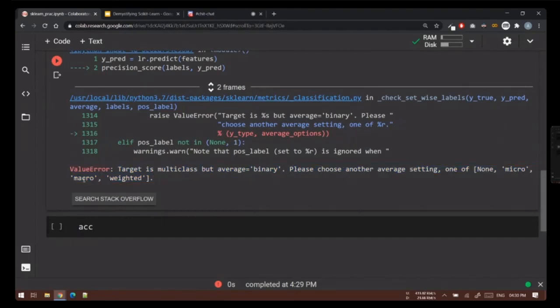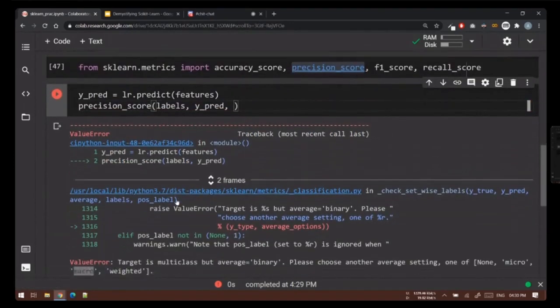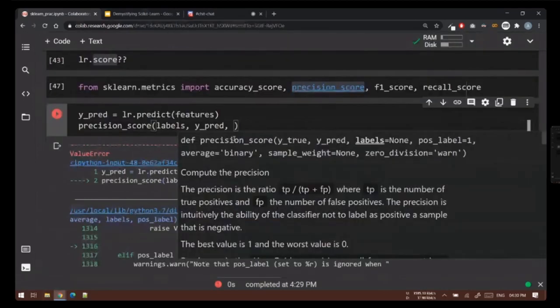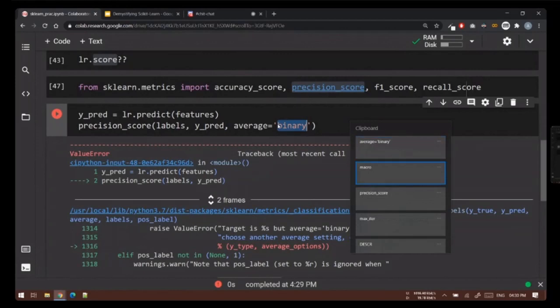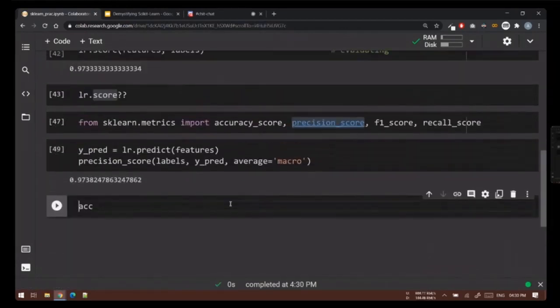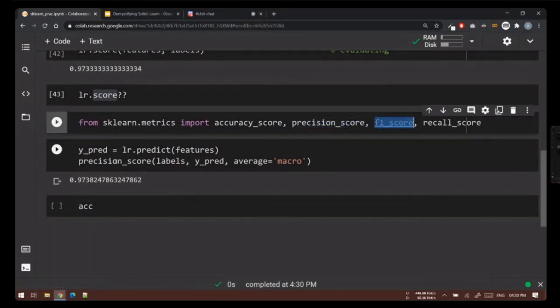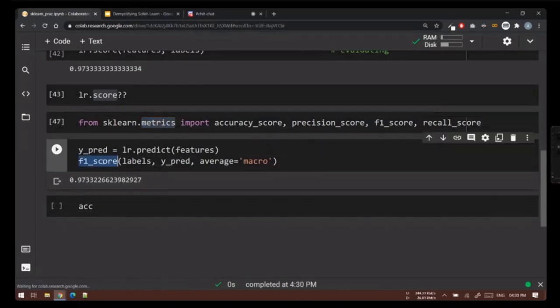So I'll say macro. Whenever you get an error, scikit-learn provides really good and very friendly error messages, so you can just read them to understand what it is expecting. Now we can use precision score. Similarly, we can use F1. All your metrics are present inside sklearn.metrics, and they all follow the same syntax.